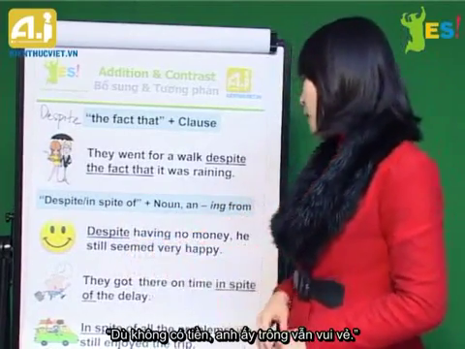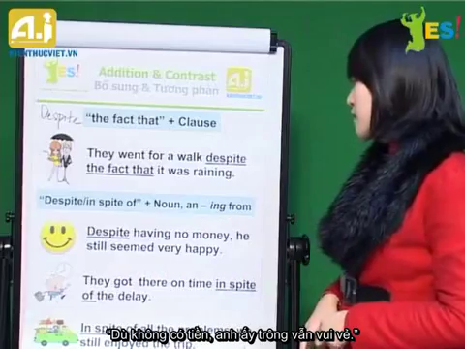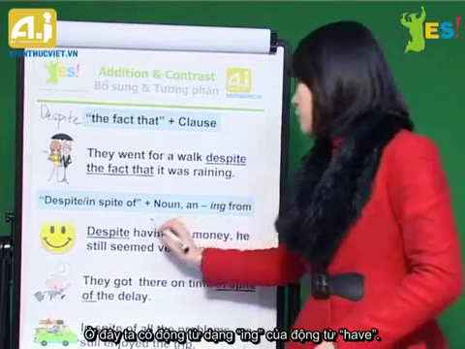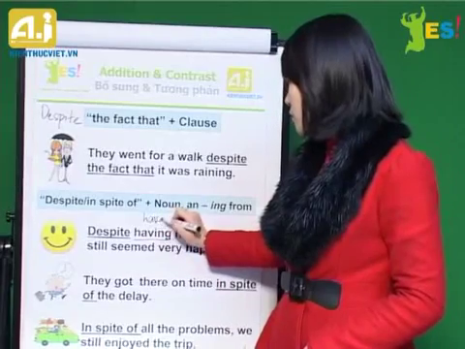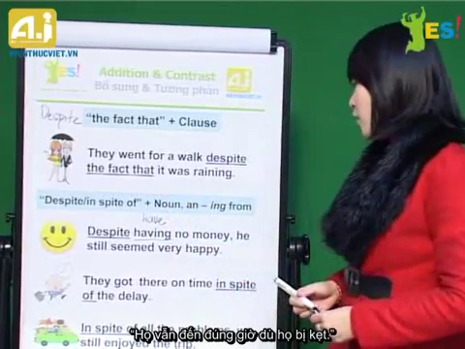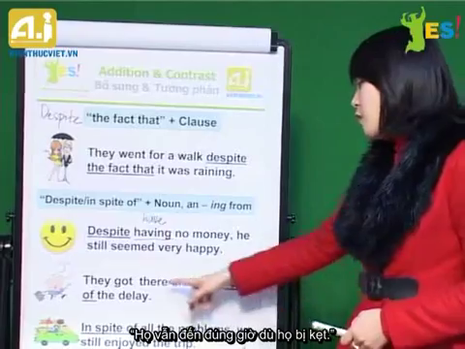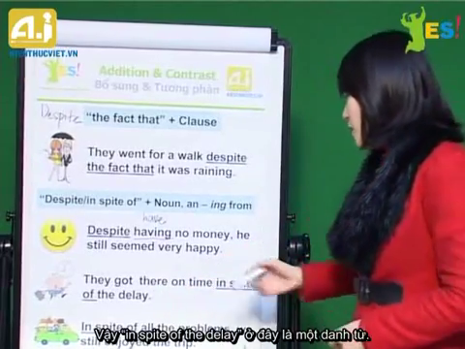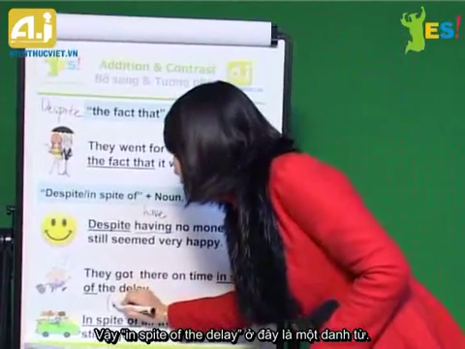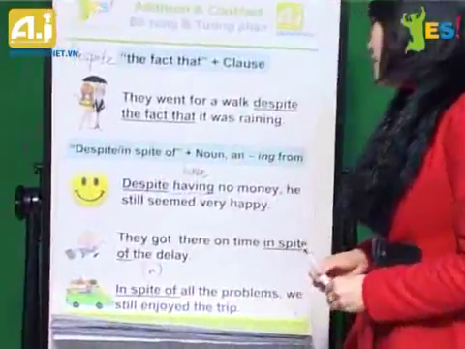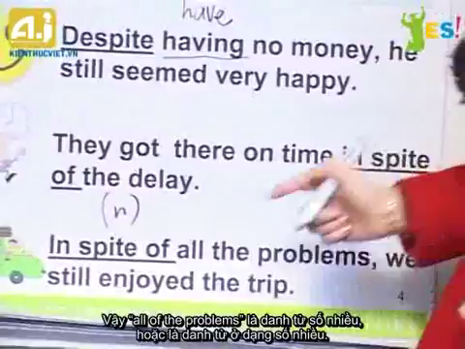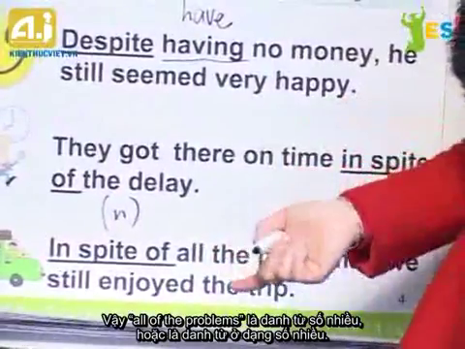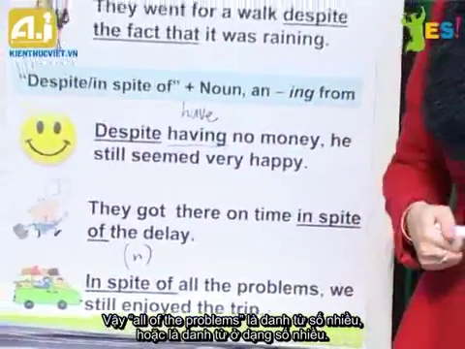So you say, despite having no money, he still seemed very happy. So we have the verb in the ing form, having. They got there on time in spite of the delay. So in spite of the delay, here the delay is a noun. In spite of all the problems, we still enjoyed the trip. So all the problems is a group of nouns, a noun in the plural form.